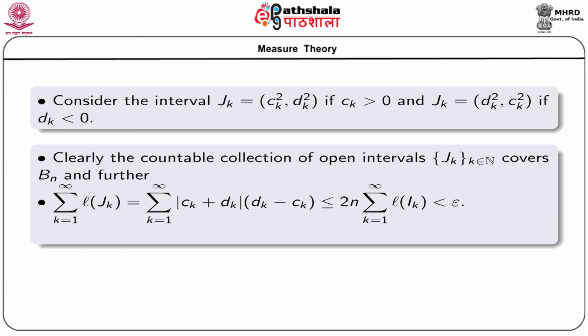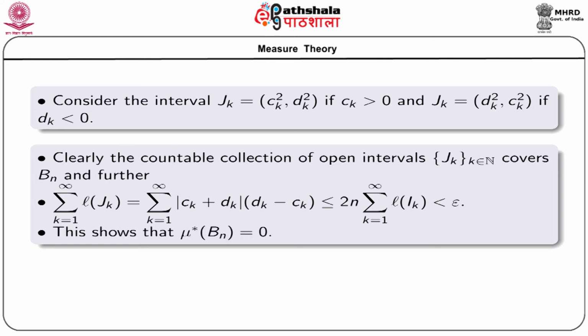And further, if we consider the sum of the lengths of the intervals Jk, that is the sum over k = 1 to infinity of L(Jk), this is equal to the sum over k = 1 to infinity of |ck + dk| times (dk - ck), and this is less than or equal to 2n times the sum over k = 1 to infinity of L(Ik), and the right hand side is less than epsilon.